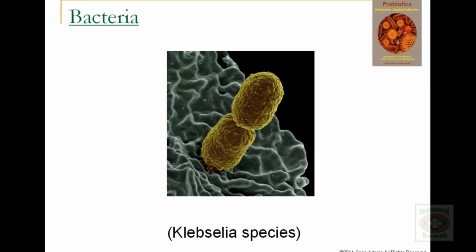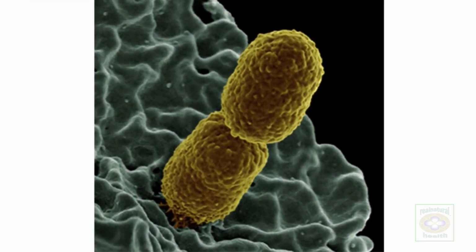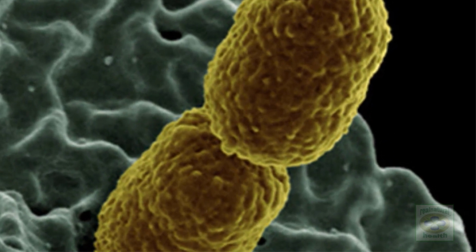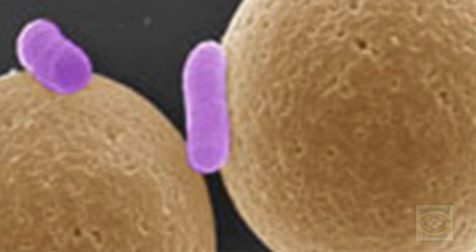Bacteria can affect us via our food or water, by breathing, or from skin contact. Bacteria have a unique ability to attach themselves to practically any surface, forming biofilms. Here we see E. coli attaching to cells.